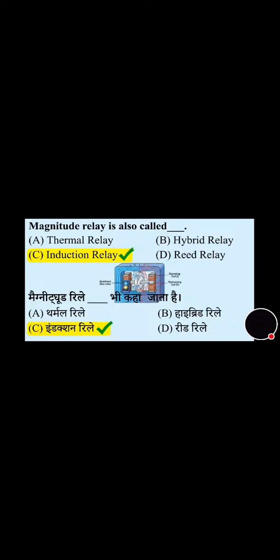Now we will move towards the next question. Next question is on the screen. You can see: which one of the following is not an example of induction type relay? And its correct answer is option A, that is relaxation pole relay.